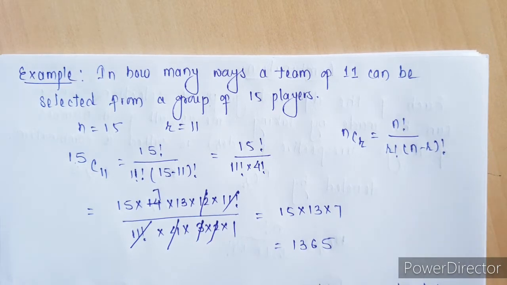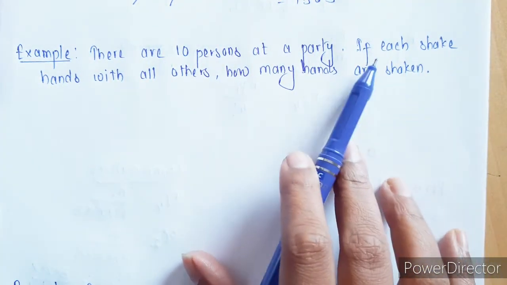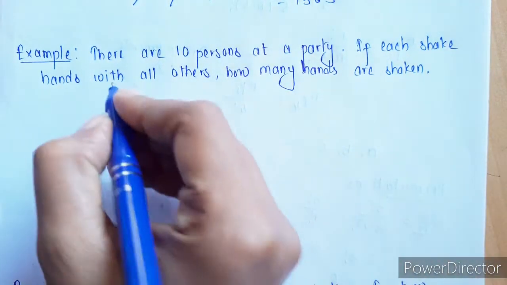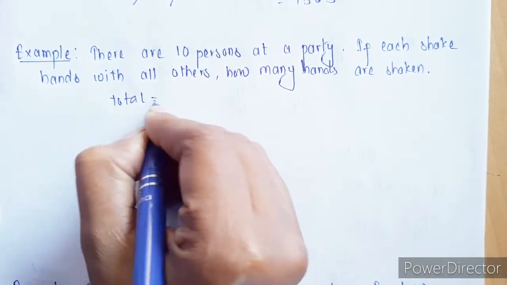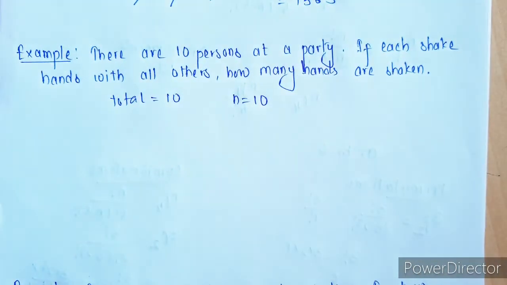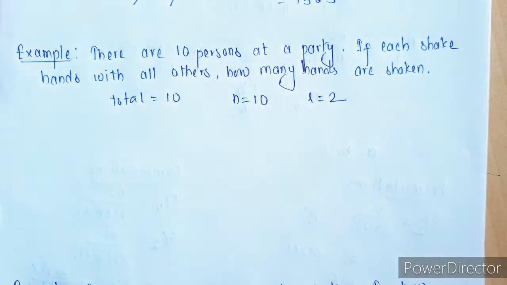Our next question. There are 10 persons at a party. If each shakes hands with all others, how many handshakes are there? So there are 10 people at the party, so we can consider n as 10. Now for a handshake we need at least 2 people, right? So at a time one person shakes hands with another person, so we require 2 people for a handshake. So r is 2 in this case.